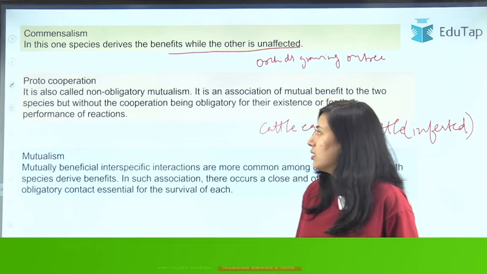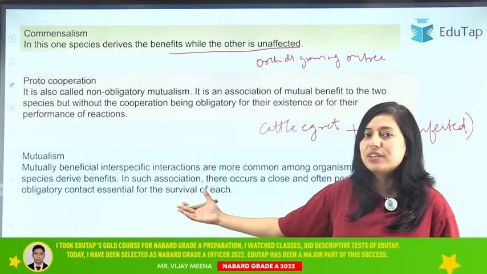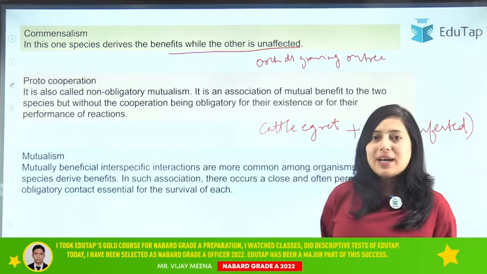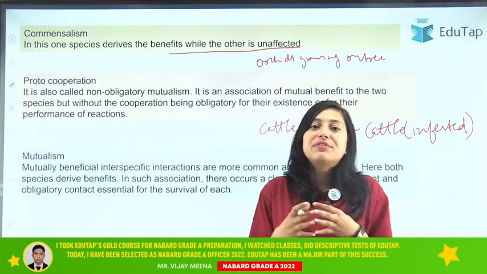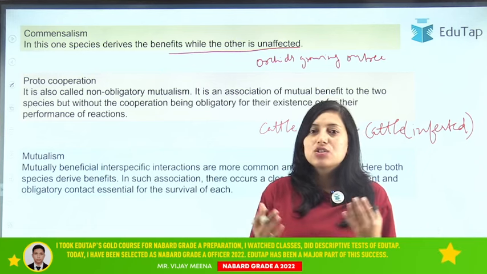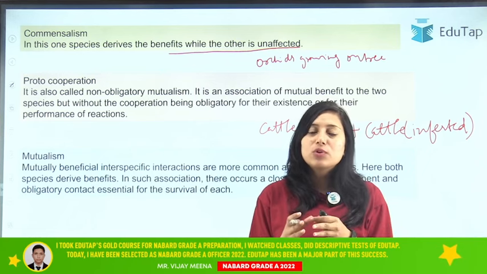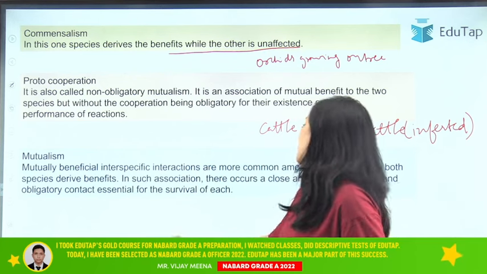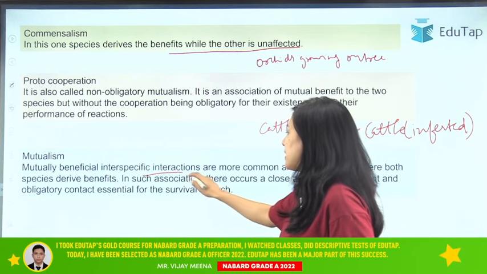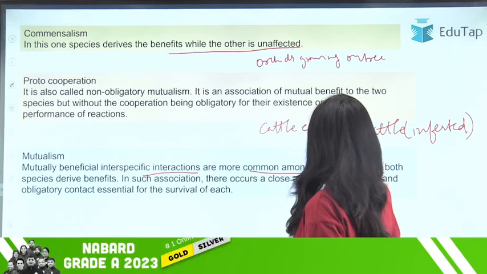Now the next type of positive interaction we have is mutualism. Mutualism, as the name suggests, here mutual benefit is taken from each other. So the organisms come together for the mutual benefit of each other, right? Mutually beneficial interspecific interactions are more common among organisms.